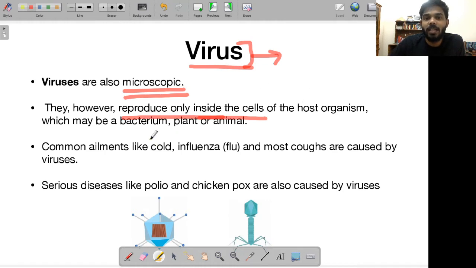So virus, their host organism, it can be animals including human beings. We are hosts to so many viruses. Other animals also.